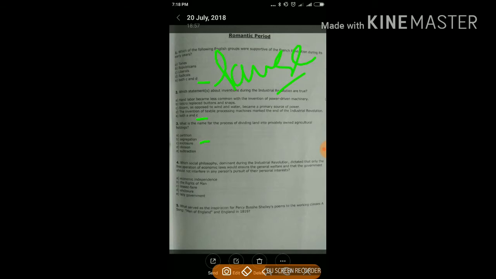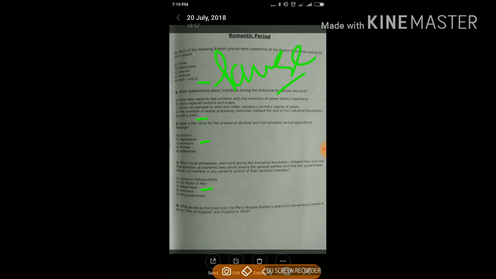Which social philosophy dominant during the Industrial Revolution dictated that only the free operation of economic laws would ensure the general welfare, and that the government should not interfere in any person's pursuit of their personal interest? Economic independence, the rights of men, laissez-faire, enclosure, lazy government. Your answer is C, laissez-faire. You can pronounce it according to you.